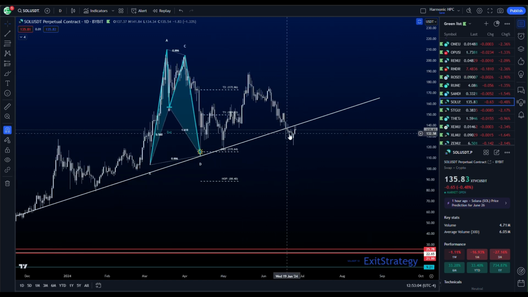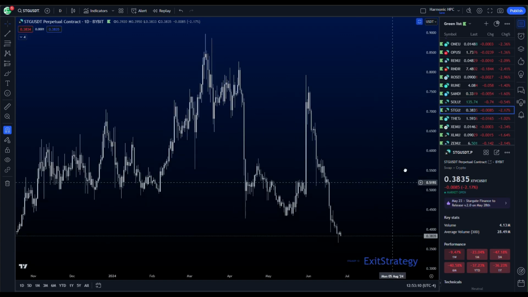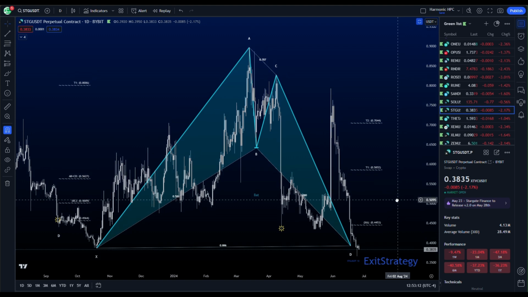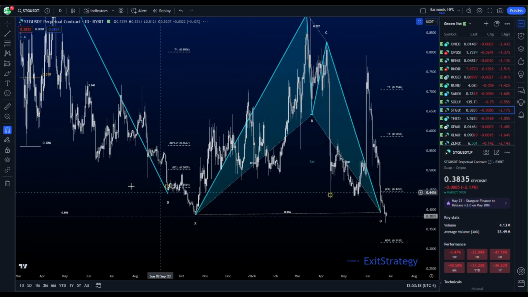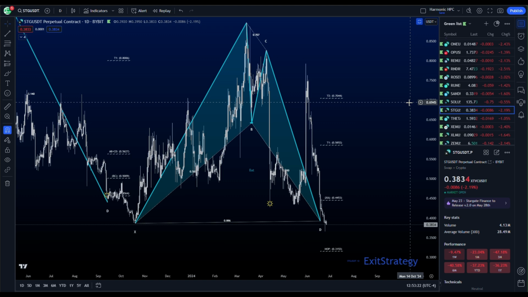Or we can break back above this ascending trend line and hold it as support. Those are our two options there. STG has a daily bat pattern, and we came up for a type 1, hit both targets, came back down into the PRZ to test the lows, and if we can get another reaction, we can make it a type 2 into both targets again.